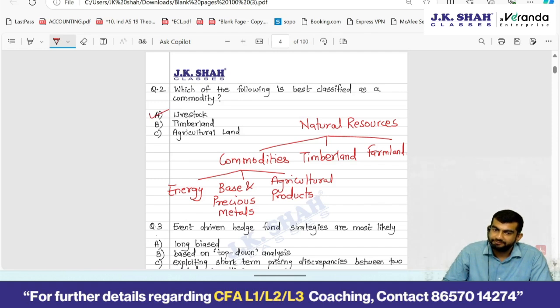Understood this? Correct. So in case of option C, in place of agricultural land, if they would have mentioned agricultural product, so A and C both would have been correct. Then they could have twisted the question like this: which of the following is least likely a commodity? So then you would have to mark option B, timberland. Okay. So least likely, most likely, these are the two words which will make or break your answer. So be very careful about it. Right? Okay.